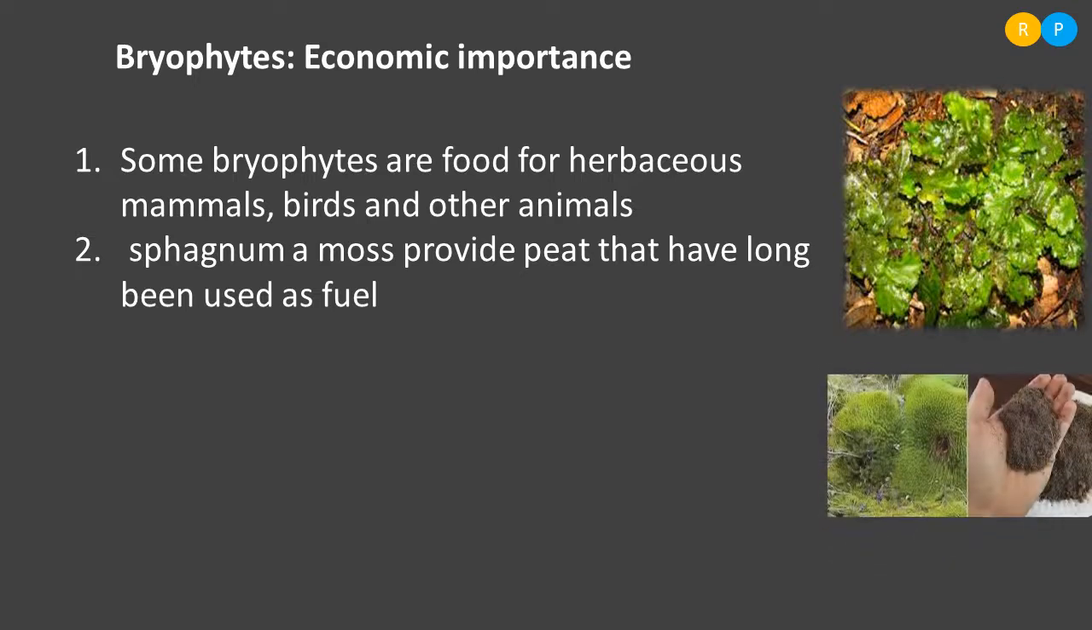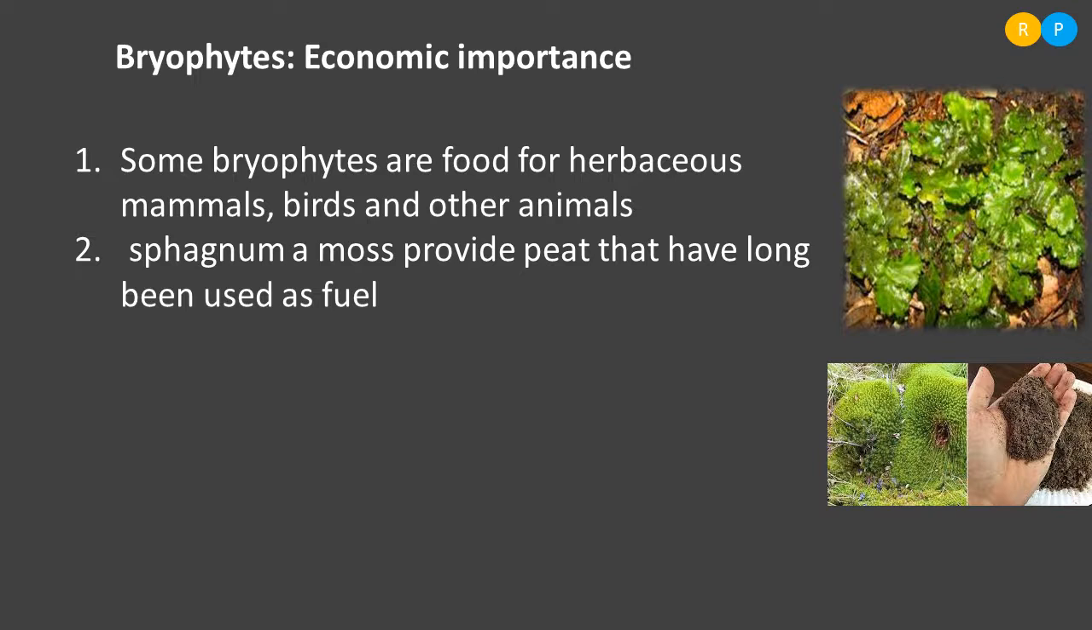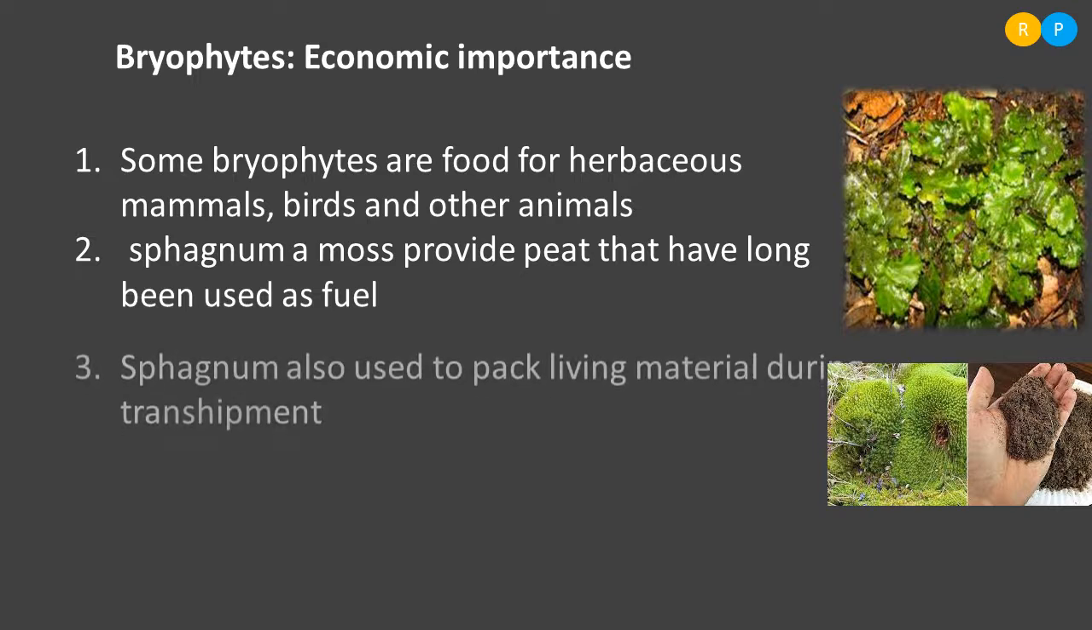So you just see in this diagram, in this picture, the first picture is the sphagnum plant. So after drying it, it provides peat. So peat can be burnt and it can be used as a fuel. So this is the economic importance we are getting from sphagnum in the earlier days.